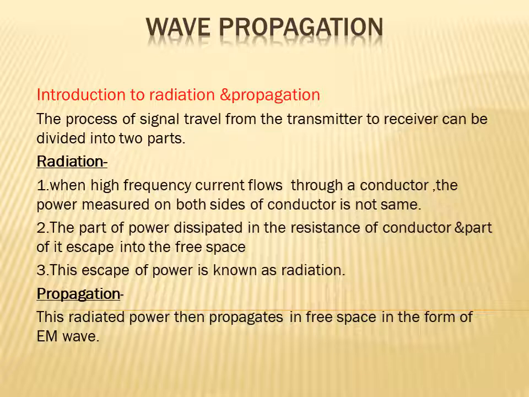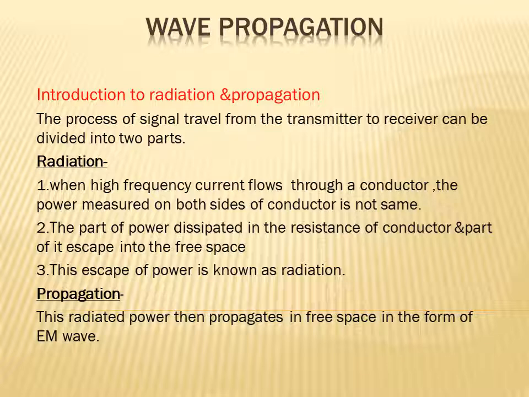So what is radiation? The escape of power is known as radiation. And next is propagation. What is propagation? The radiated power which propagates in free space in the form of an electromagnetic wave.